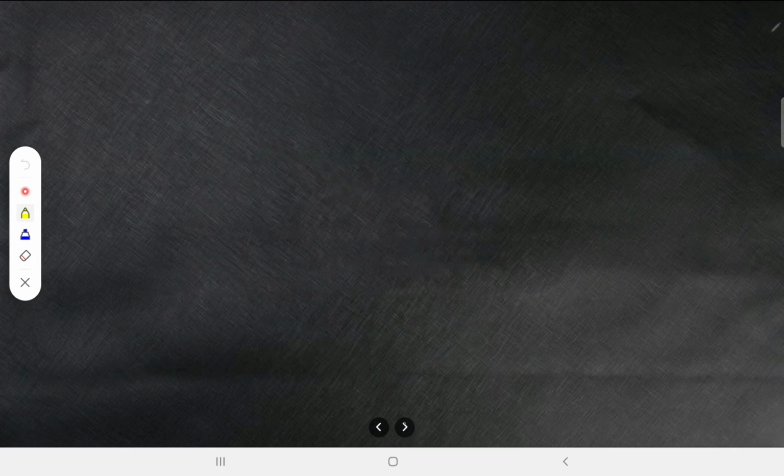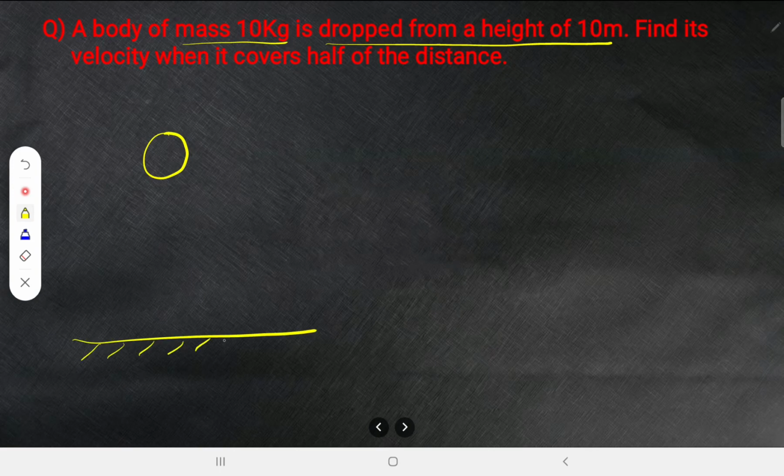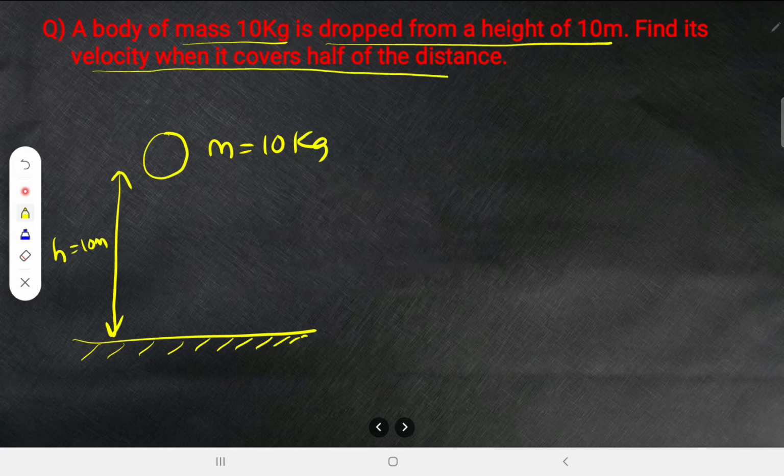All right, fine then. Let us take some numericals so that we understand it. A body of mass 10 kg is dropped from a height of 10 meter. Okay, there is a body of 10 kg and it is dropped from a certain height. Here is the height. The mass of this body is 10 kg, and whatever this height is, that height is going to be 10 meter. All right. Now they are asking us to find the velocity when it covers half the distance.